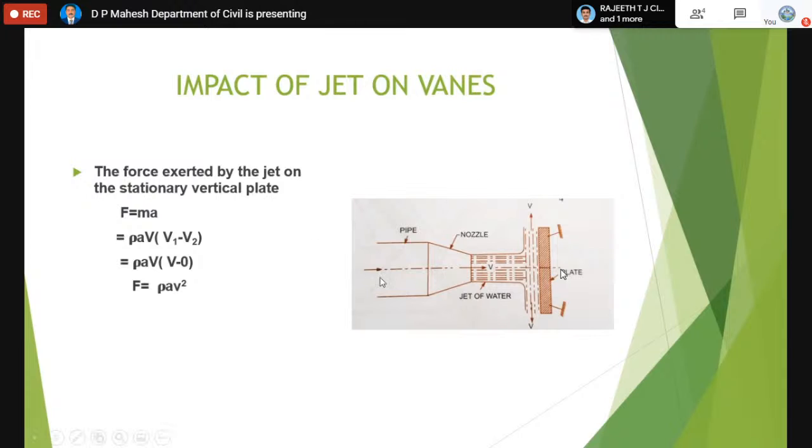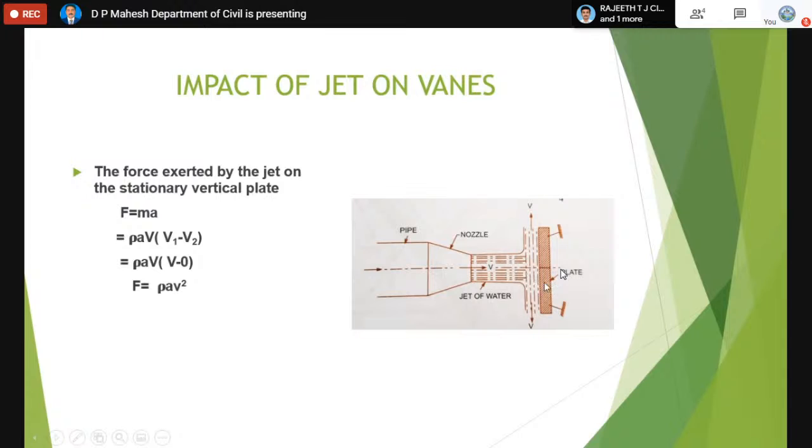You can see the pipe. At the outlet of the pipe there is a small part called the nozzle, which has a reducing cross section. Thereby the water comes out of the nozzle with a enormous velocity and strikes the fixed plate. The plate is kept fixed and is exposed to the jet normally. The jet has a velocity v. When the jet hits the plate, a force is exerted by the jet on the plate. After striking the plate, the water leaves the vane in both directions along the plate.